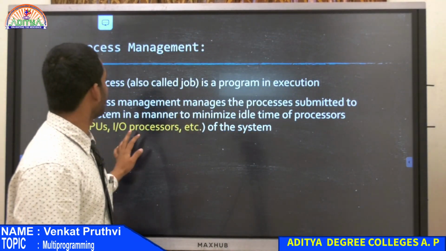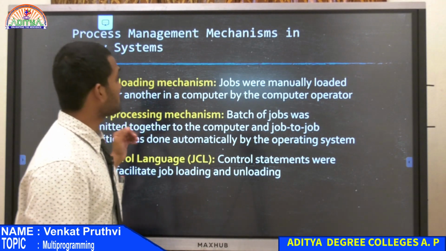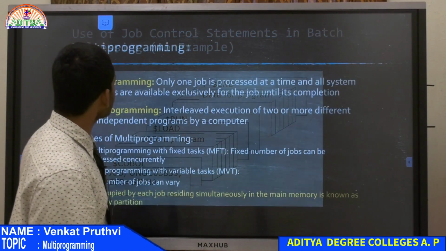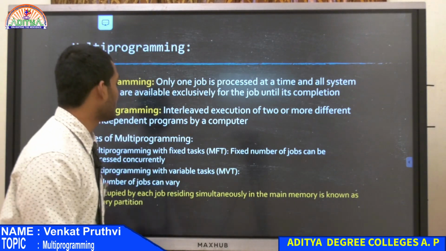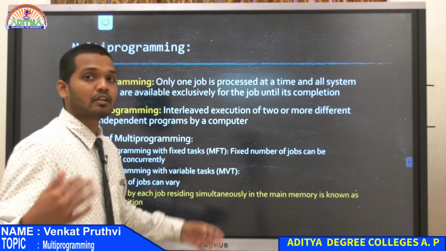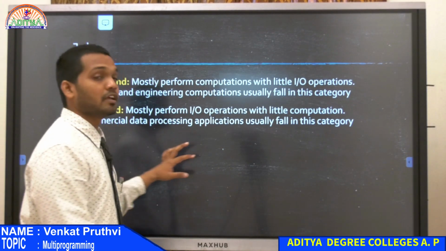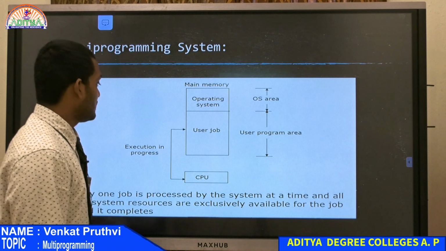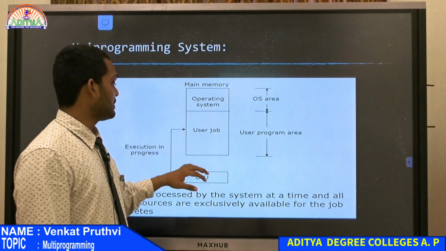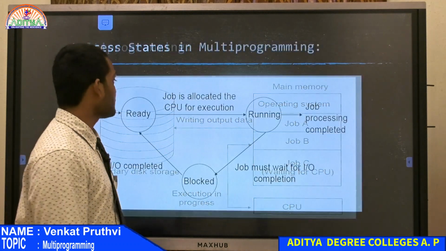Previously in the last class we were talking about process management and the process management mechanisms in the early systems, then the use of job control statements in batch processing. Then we were discussing multiprogramming, the different types of multiprogramming we have, and what we mean by concurrency, or concurrently performing many tasks at a time. We were discussing CPU bound operations and input output bound operations. And then we saw this block diagram on how uniprogramming is accessing the main memory and the CPU. After that we saw how multiprogramming is utilizing the same thing.